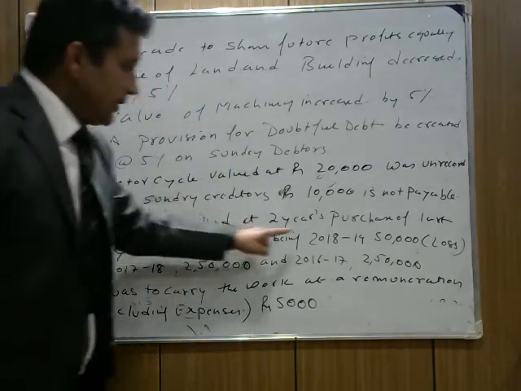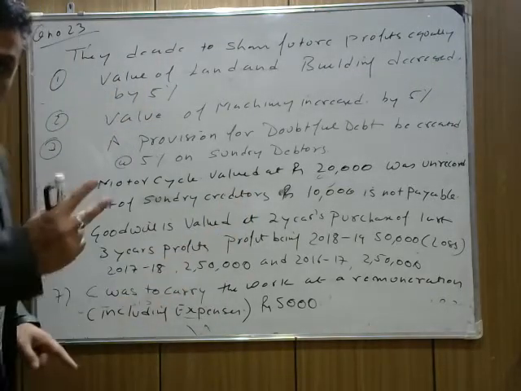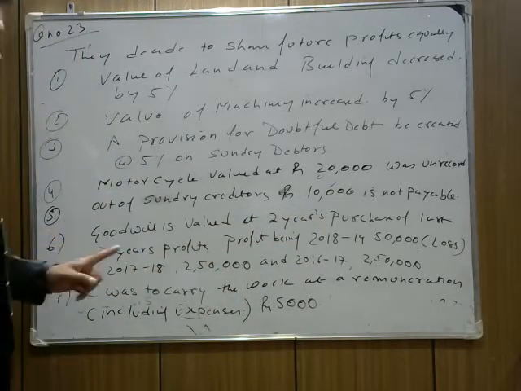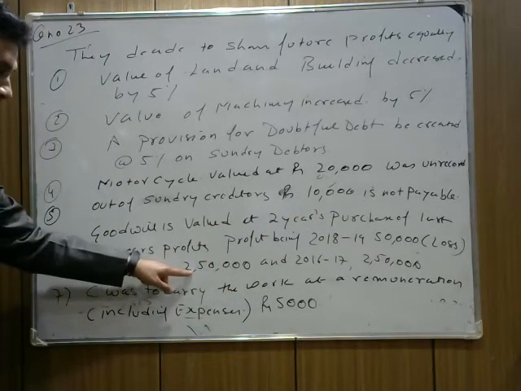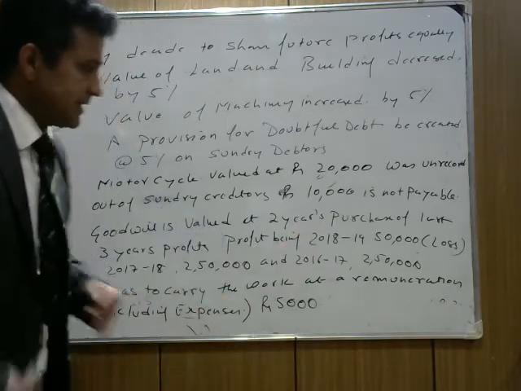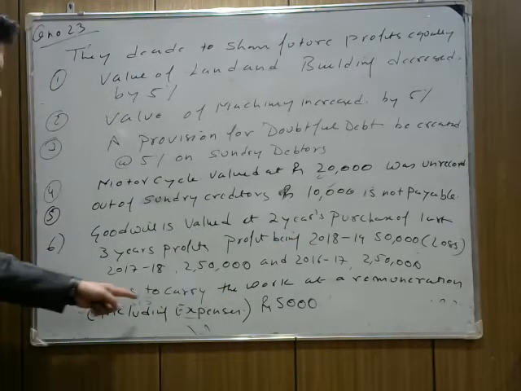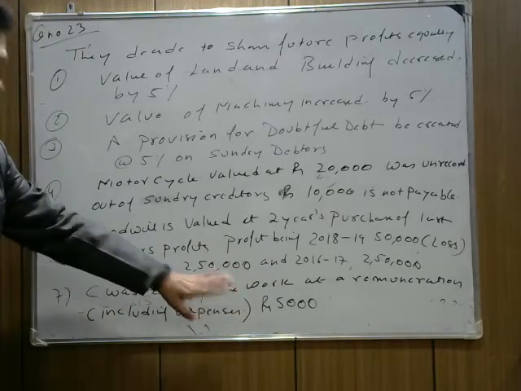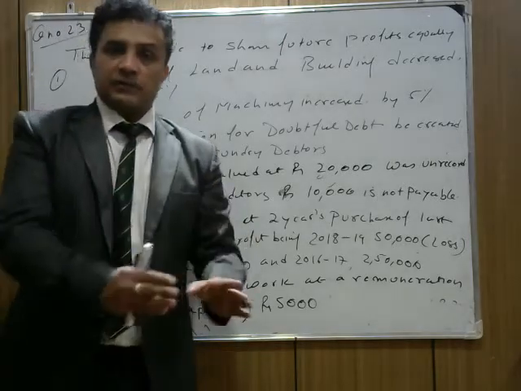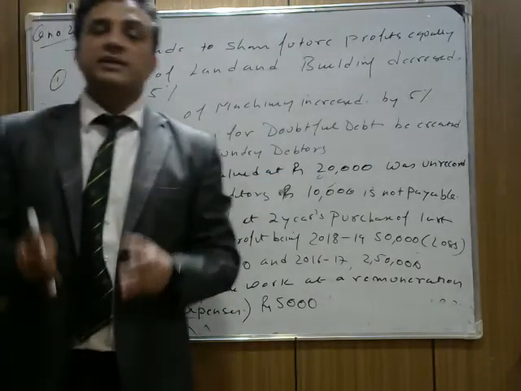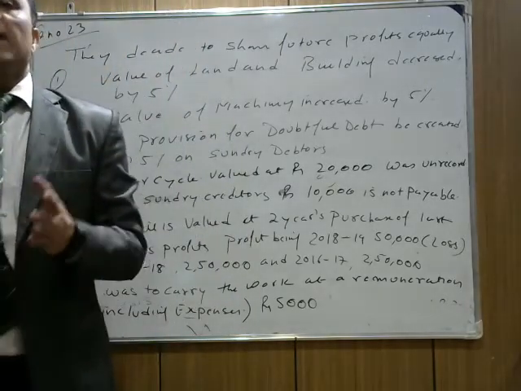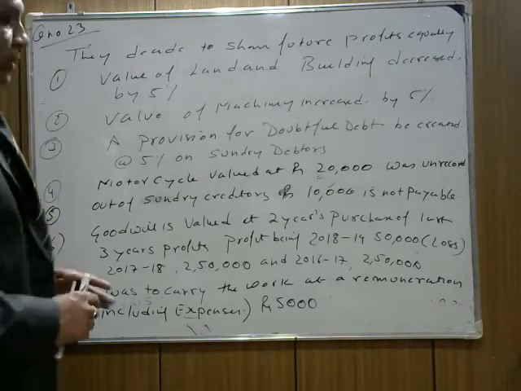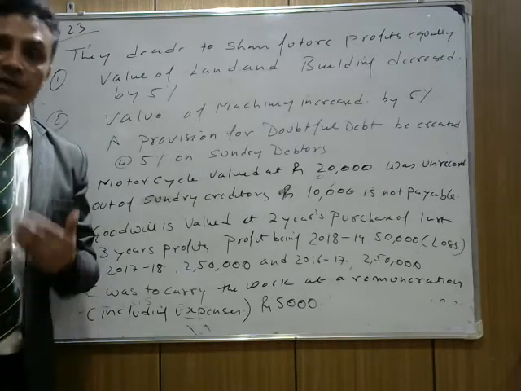Goodwill is valued at 2 years' purchase of the last 3 years' profit. Profits: 2018-19 is a loss of 50,000, 2017-18 is a profit of 2,50,000, and 2016-17 is a profit of 2,50,000 again. C was to carry out workman work at a remuneration, including expenses, of rupees 5,000. It means C is getting a remuneration of rupees 5,000. The actual expenses given in the question are 3,000. Now you are required to pass journal entries and prepare the revaluation account.